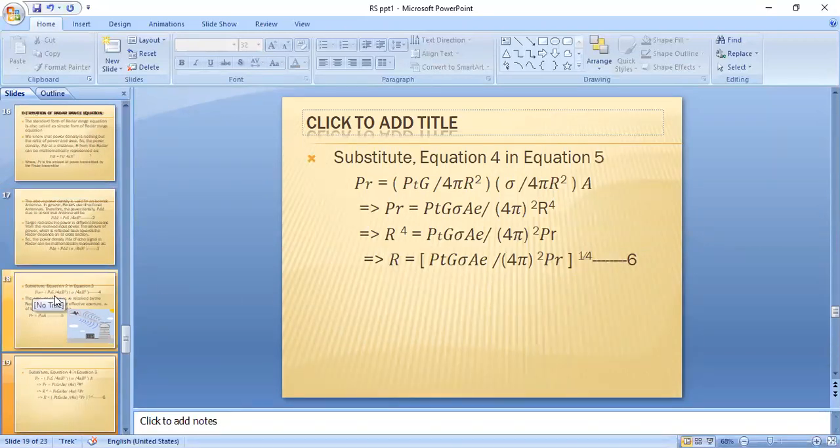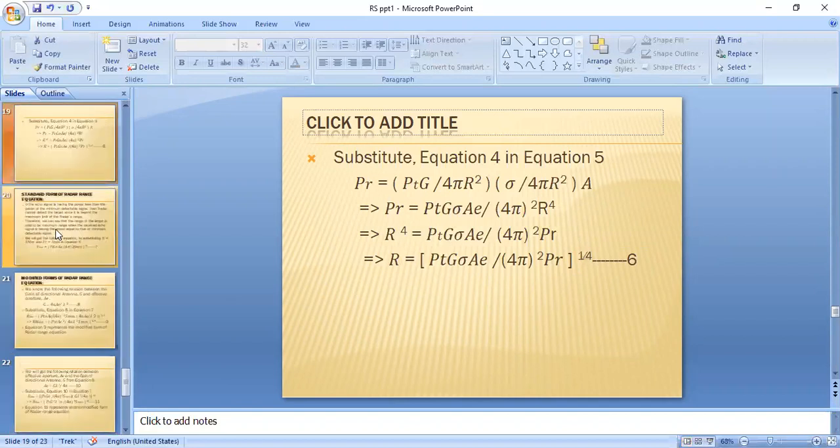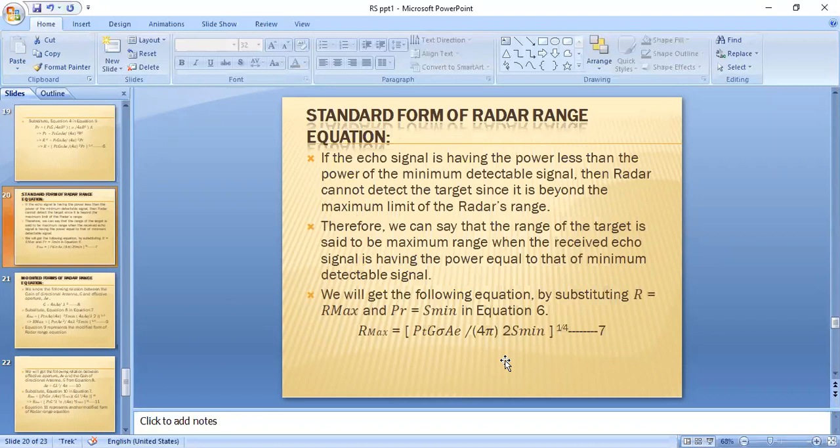We can also calculate the standard form of the radar range equation in terms of S minimum. When PR is equal to S minimum, we get the maximum range of a radar. That is, R max is equal to (PT G sigma AE by (4 pi) whole square S minimum) whole power 1 by 4. This equation represents the standard form of the radar range equation in terms of S minimum.